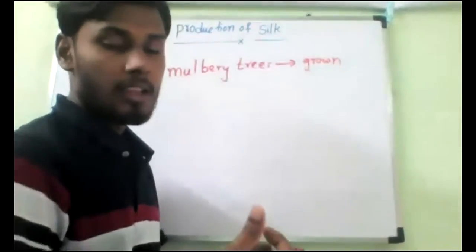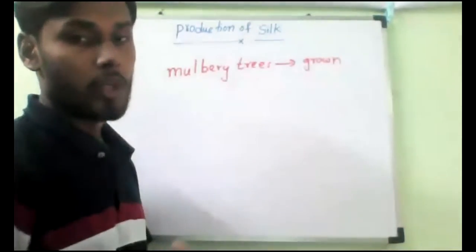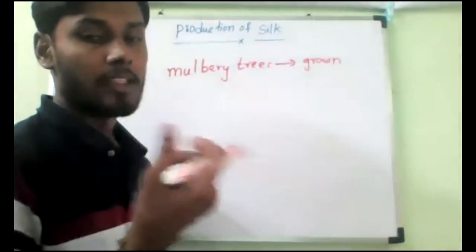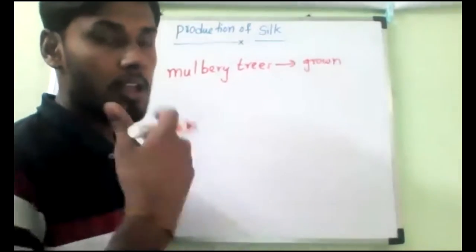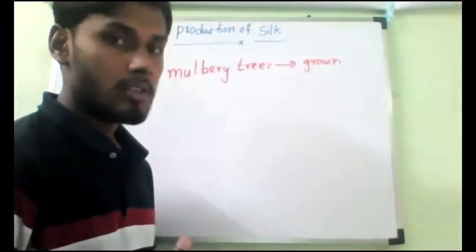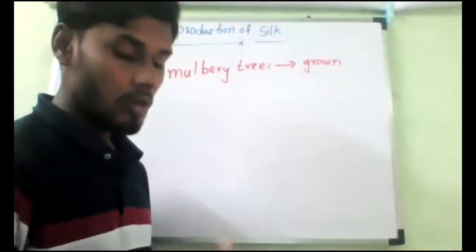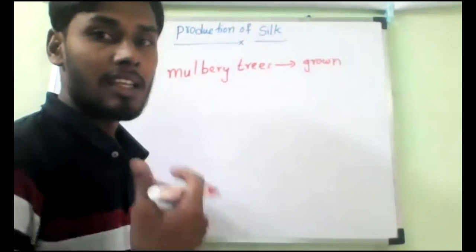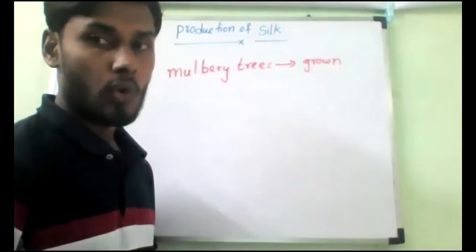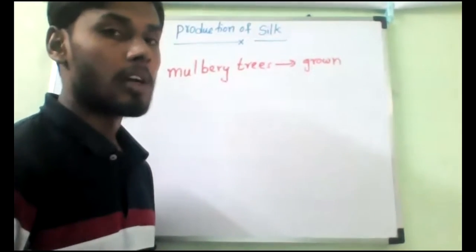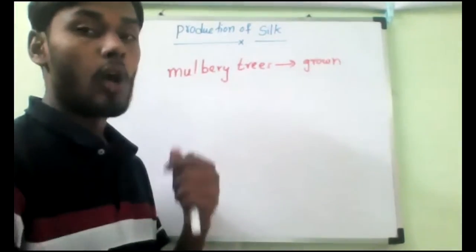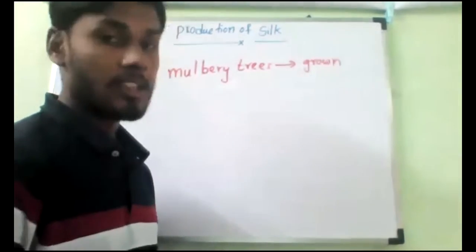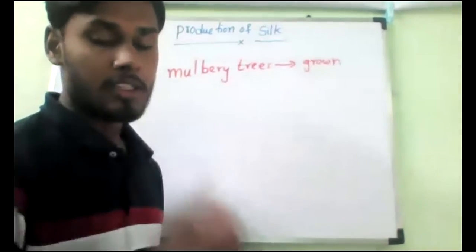Later silkworms will lay the eggs. Those eggs will be converting into the cocoons by eating the mulberry leaves. Later those cocoons only we collect for obtaining silk fibers. So that is the procedure we have. Now we will describe the rearing of silkworms, processing of cocoons to obtain silk fibers, and making of silk fabrics. Means from the silk fibers, how we can get the silk cloth.